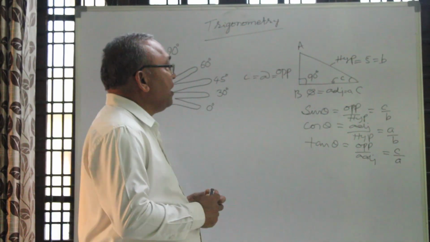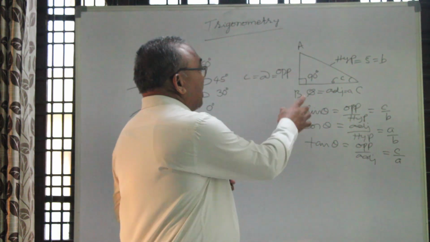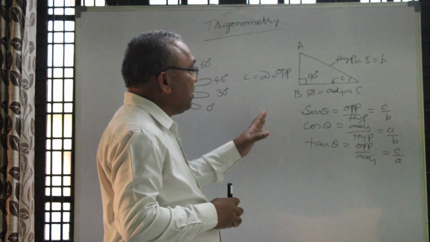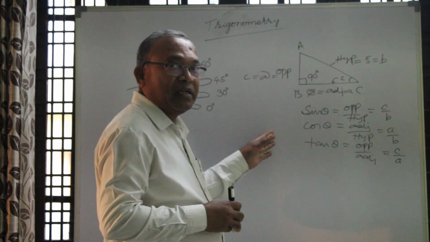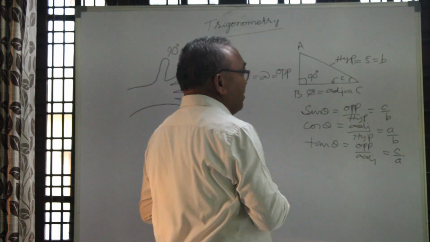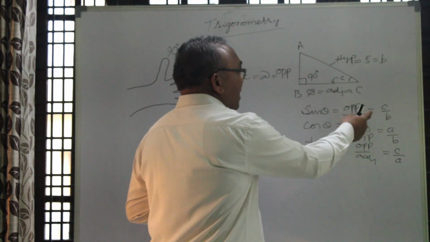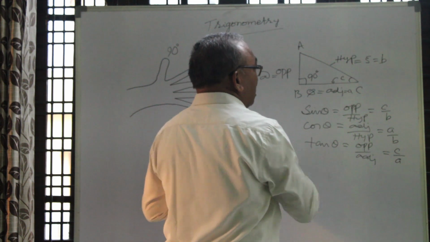Now presently we are learning about trigonometry. In this trigonometry, there are 6 ratios. Among them I am explaining 3. After that I will explain the other 3 later. Then sin theta means opposite side by hypotenuse.